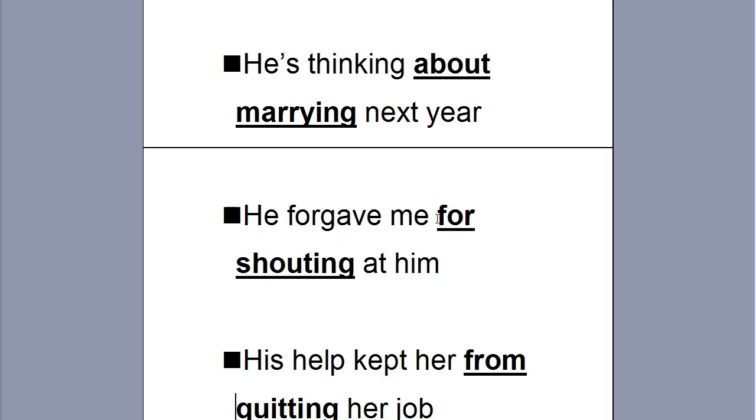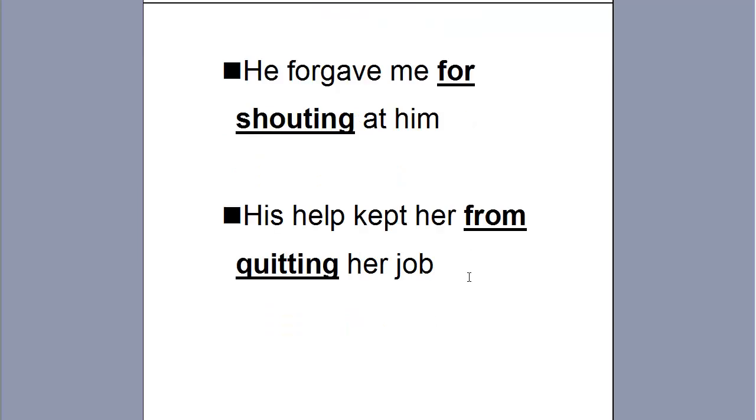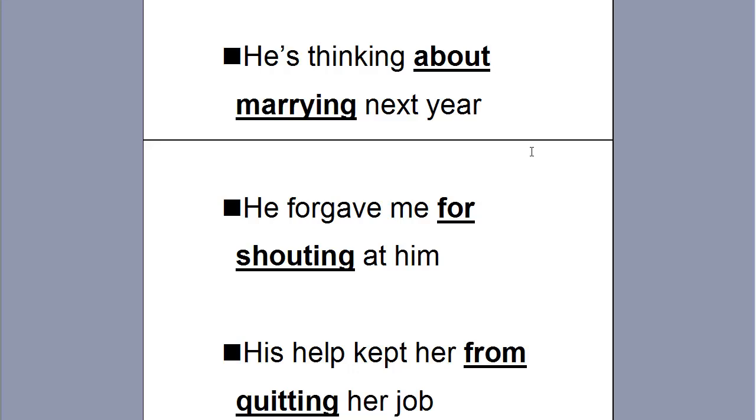He forgave me for shouting at him. And last but not least, his help kept her from quitting her job. As you can see, with these prepositions, we use a gerund afterwards. Again, this doesn't mean that you will not use gerund with other prepositions as well. You most certainly will. But with these prepositions, it is very common.